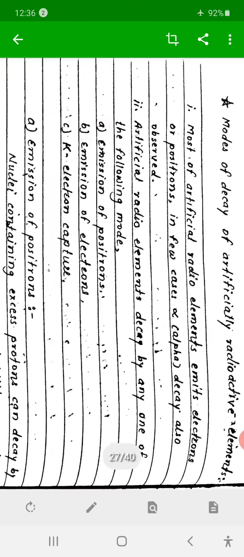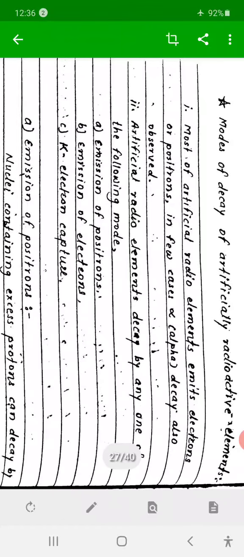Then, the modes of decay of artificially radioactive elements. By bombarding stable nuclei with a projectile, the stable nuclei are converted into radioactive, unstable nuclei.